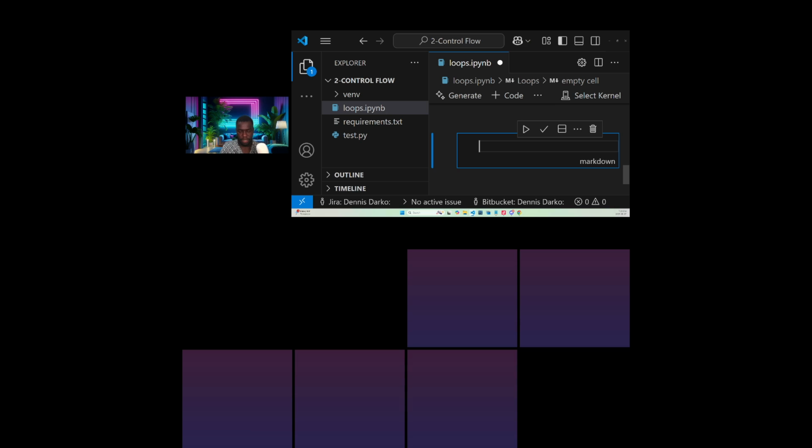So let me start by saying, let's look at something like a range. Sorry, this is markdown. I need to get a code cell. So let's look at something like a range. I click on code. I need to get a code cell.